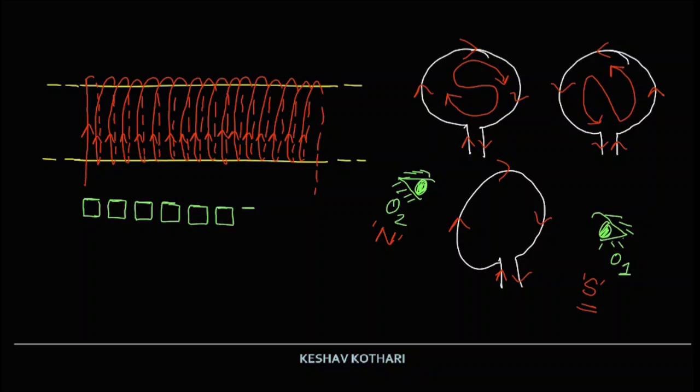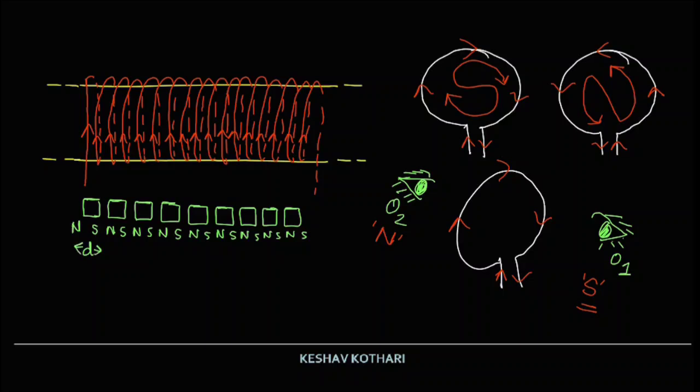And all of them combined together can be replaced with a single magnet. I am considering that this end is the north pole and this one is the south pole. Again for another loop, north south, again north south, and so on, such that I consider that each length is equal to d.